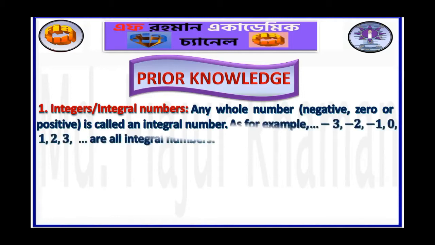As for example, -3, -2, -1, 0, 1, 2, 3 are all integral numbers. -3, -2, -1 are negative integers or negative integral numbers. 0 is neutral integral number or integer. 1, 2, 3 are positive integral numbers.